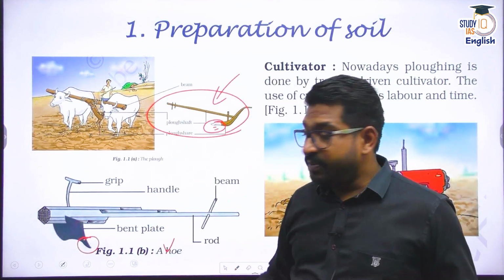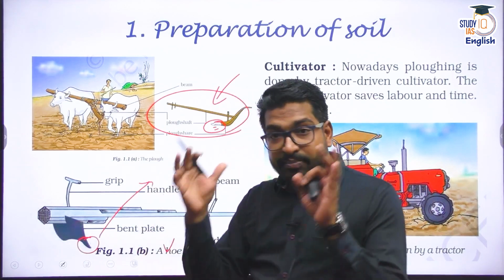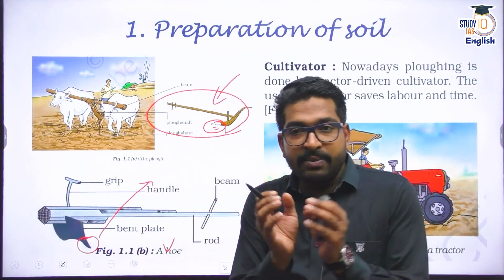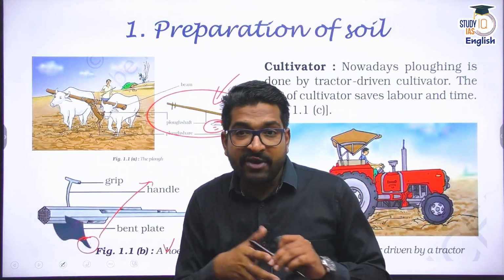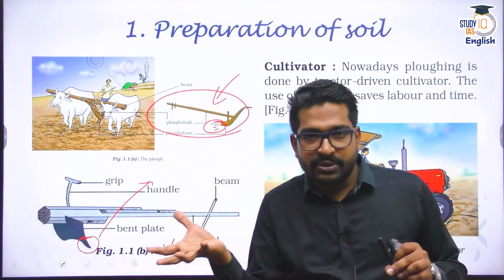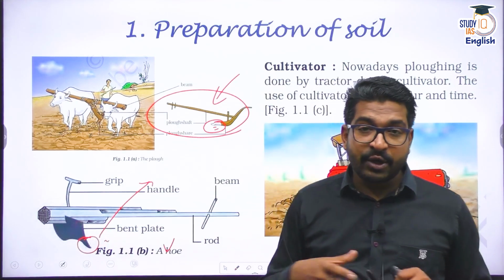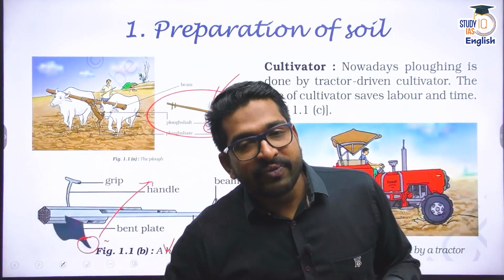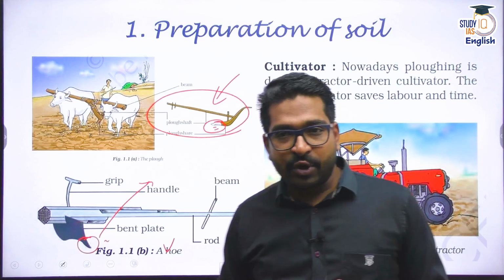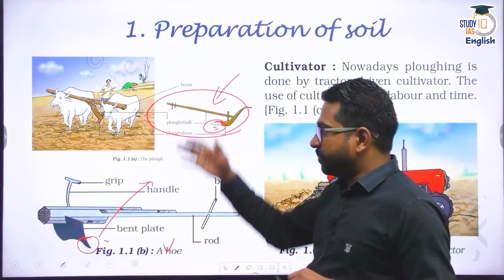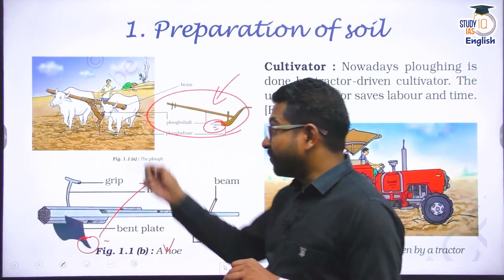Now, why is it sharp? Because we want to break the bigger boulders or the bigger size soil matter which have been held together, because I want my soil to be crushed. And for that, a hoe is very useful. And also, this hoe is sharp because it also takes along with it whatever crop residue is left or whatever weeds are left out. So a plowshare or a hoe is used along with these draught animals.